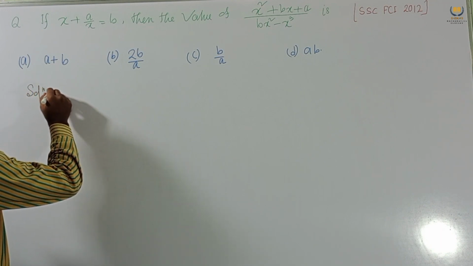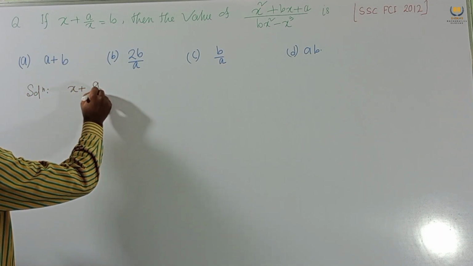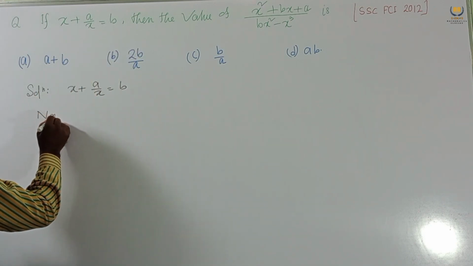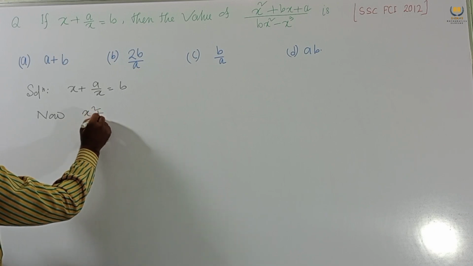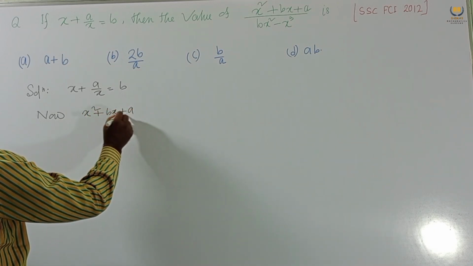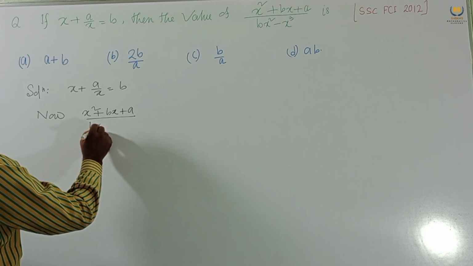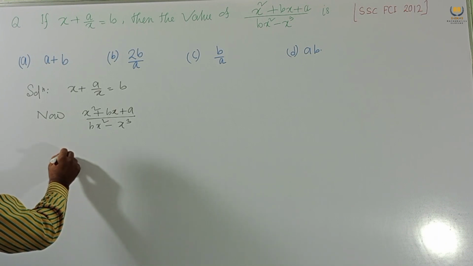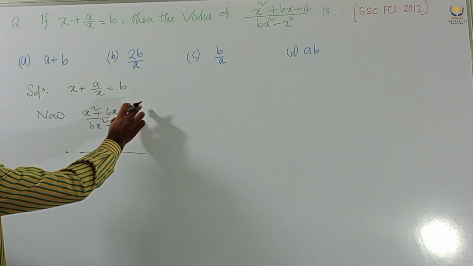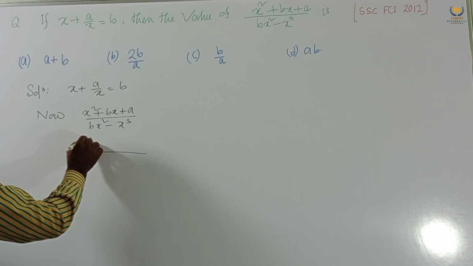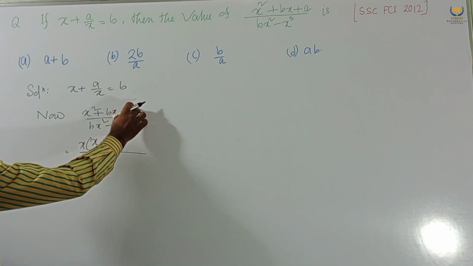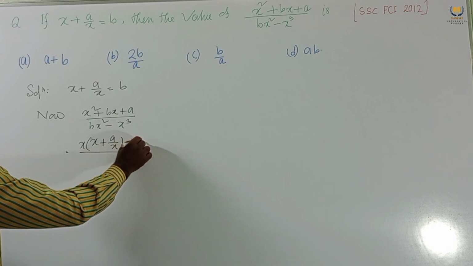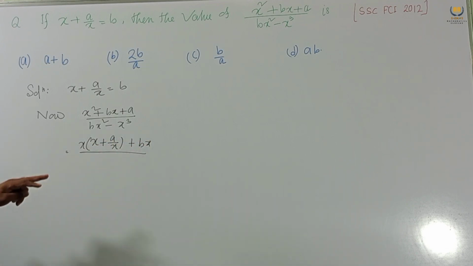Solution: I am rewriting this, x plus a by x equals b given. Now our expression, you consider, the expression is x square plus bx plus a by bx square minus x cube. So this can be written as: from this and this, x common, then we get x, and here we get a by x, and bx remains same.